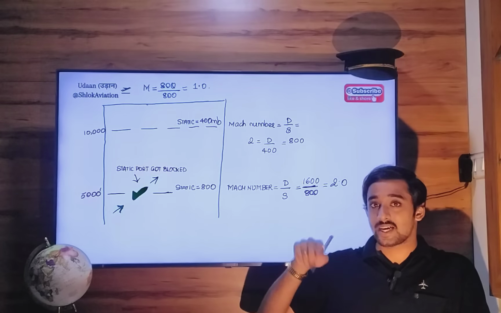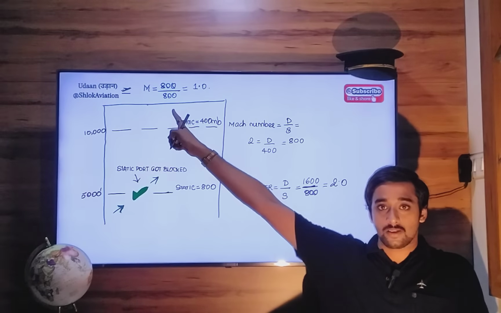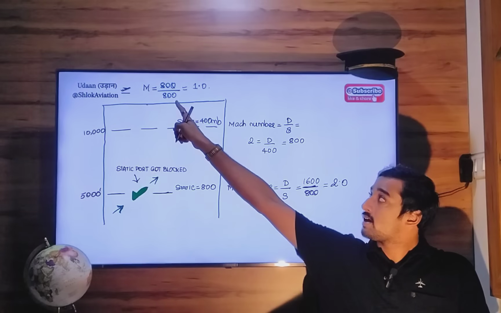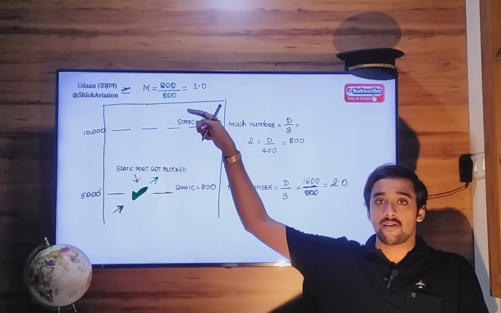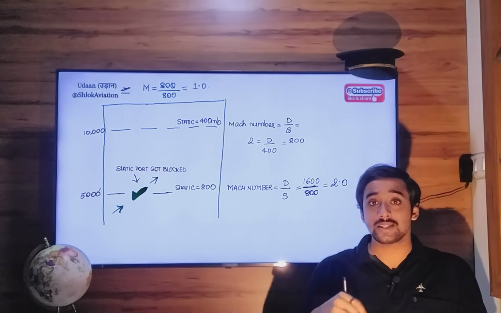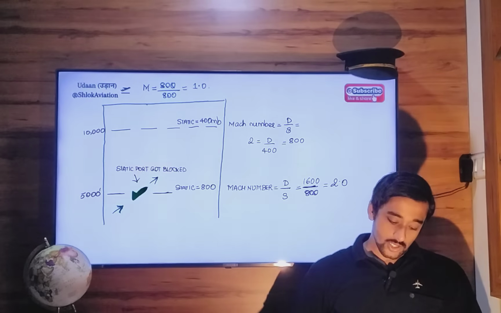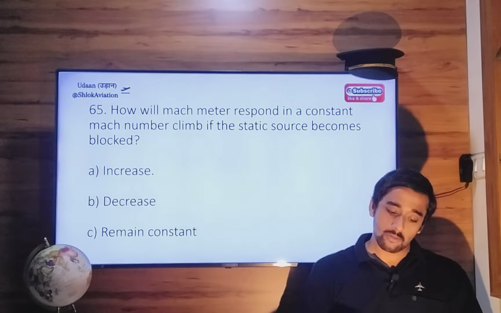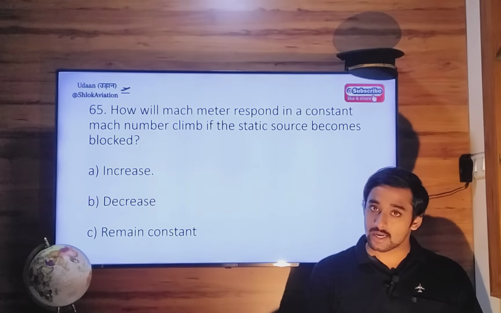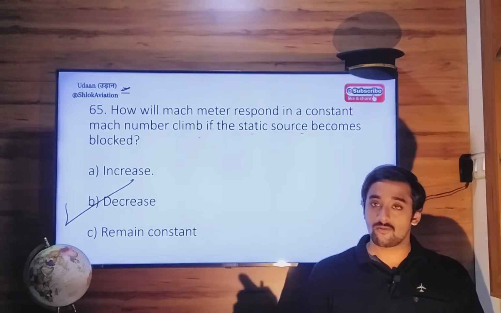But since a static port is blocked, the old static pressure will remain registered, and the final calculation will be dynamic divided by static 1. So what has happened to the Mach meter indication? It has decreased. From 2, it has become 1. So the correct answer is, how will the Mach meter respond in a constant Mach number climb if the static source becomes blocked? The Mach number indication will decrease.